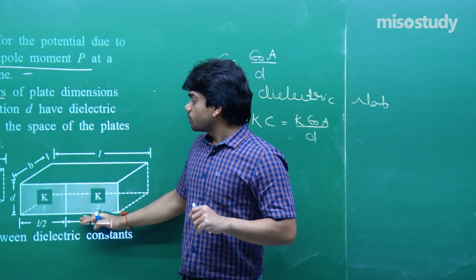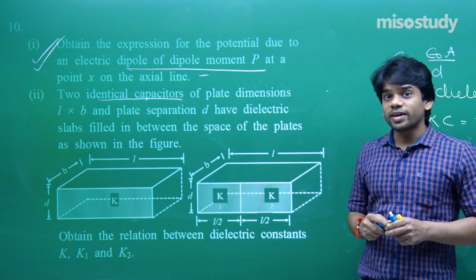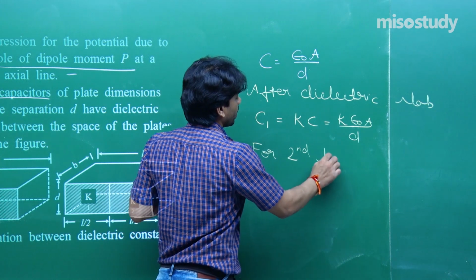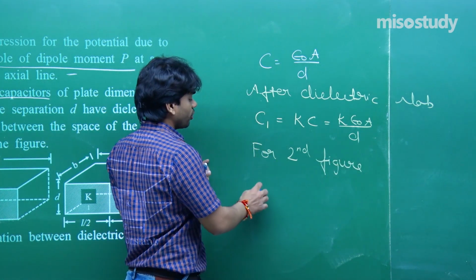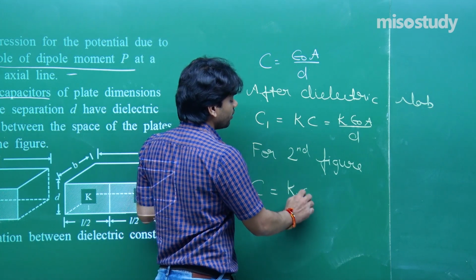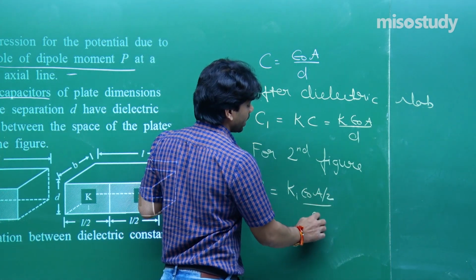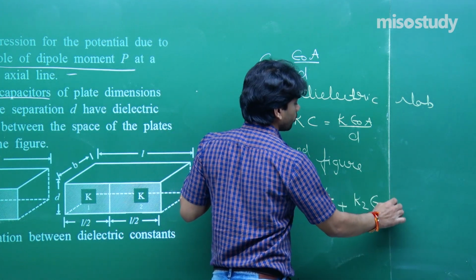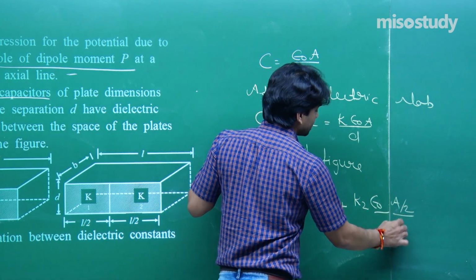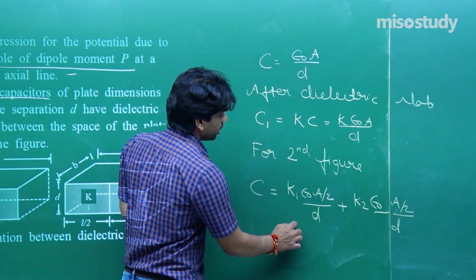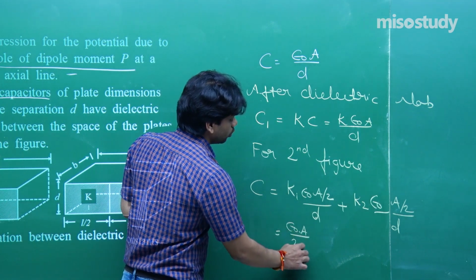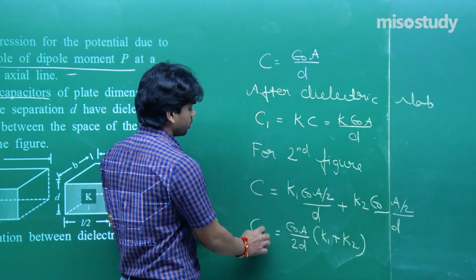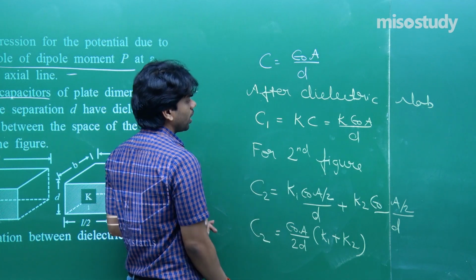Now in the second figure, with K1 and K2, if I write directly the value of capacitance, it will come out to be K1 epsilon naught A by 2D plus K2 epsilon naught A by 2D. Why A by 2? Because the area will be reduced and distance D will be the same. So this comes out to be epsilon naught A by 2D into (K1 plus K2). This is the capacitance in the second case, so I am writing this as C2. That will be a far better representation.